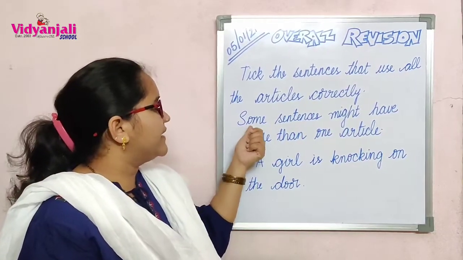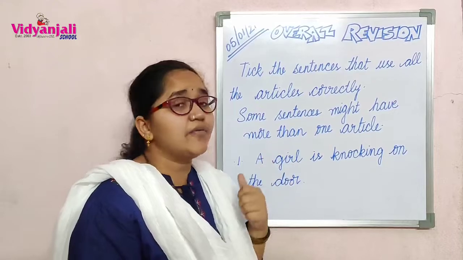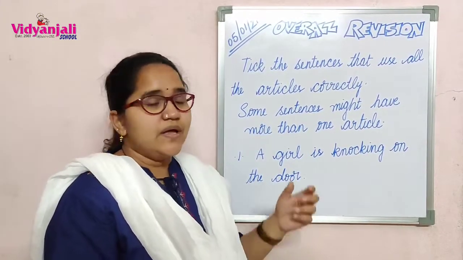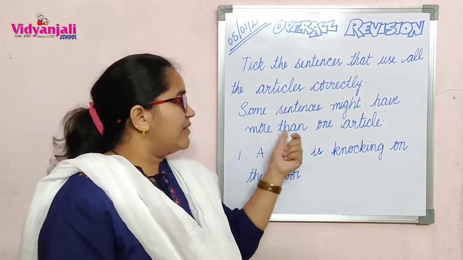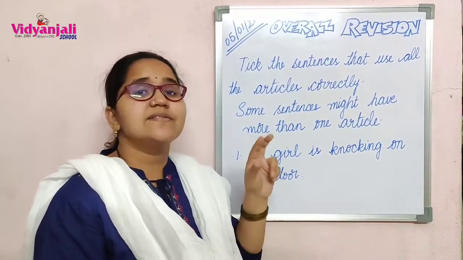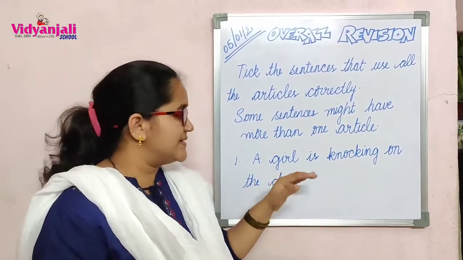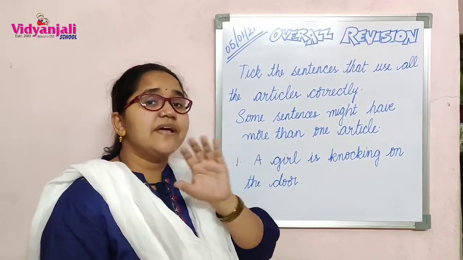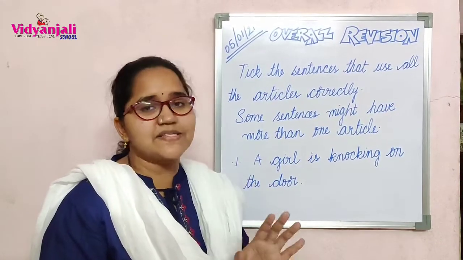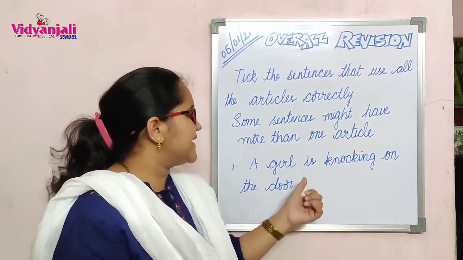Some sentences might have more than one article. In that Roman, remaining sentences will be there, no? Whether more than one article is given in that sentence. In those sentences, you have to observe whether each and every article is arranged in the correct order, correct place or not. Okay, let's see the example.